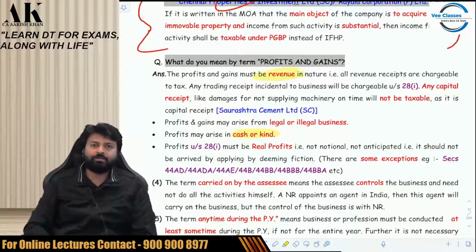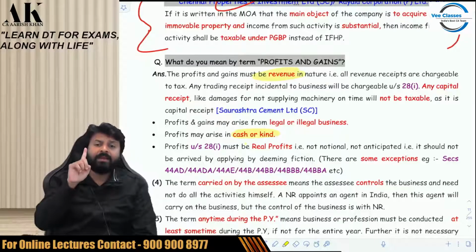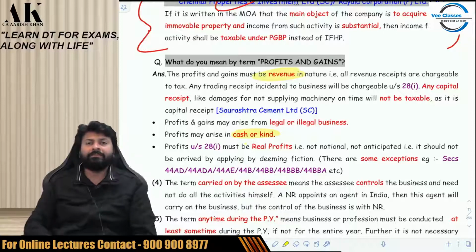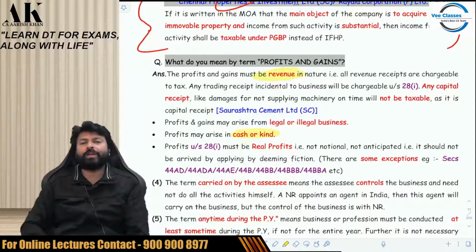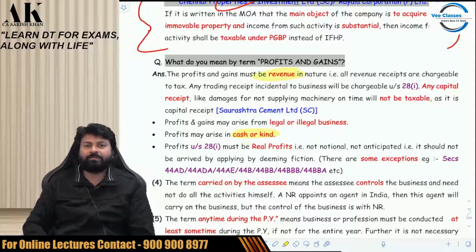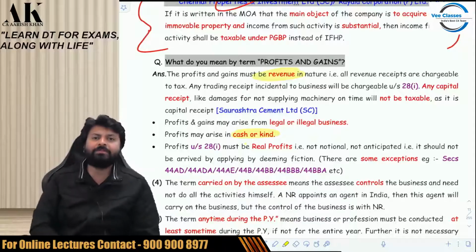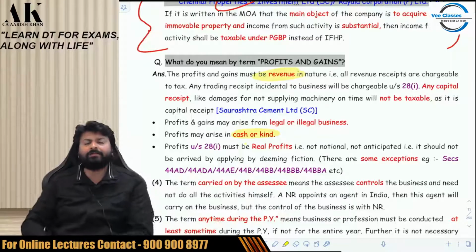And last but not least, the most important point of the profit: profit should be or must be real profit. If you want to charge a PGBP income in section 28.1, your profit has to be real profit. Real profit means it has to be real. The sale has to be real. The expenses have to be real. It cannot be notional. It cannot be anticipated. It cannot be deemed. So if you want to charge a PGBP income, then the profit has to be real profit. Otherwise, it cannot be charged in 28.1.